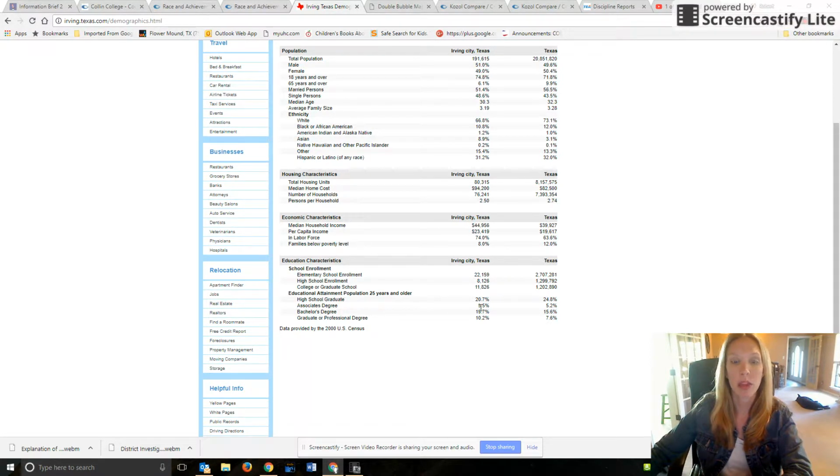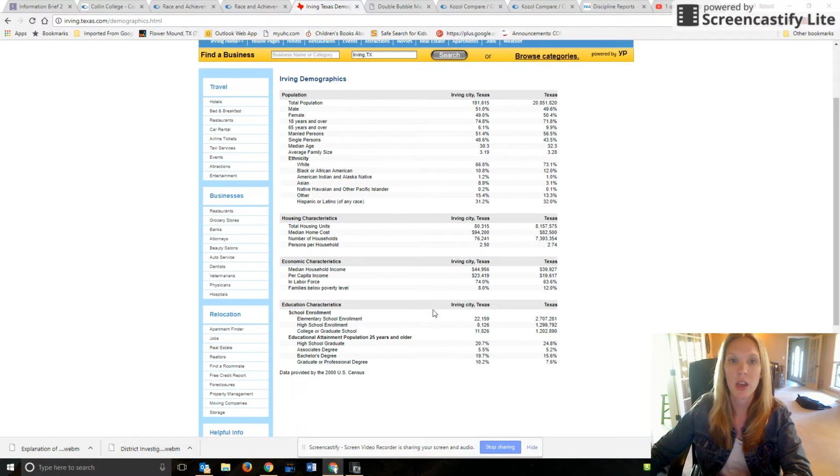5% have something more than that: an associate's. 19% have a bachelor's degree, which also means they have a high school degree, but it means they stopped after their bachelor's. And 10% have a graduate or professional degree, which could mean a master's, a doctorate, an MD, a JD. Professional degrees are those kinds of things like MDs and JDs. So that's how you interpret that part of it. It doesn't have anything to do with the student population. It's about the adult population who lives there. I want you to start here, looking at some of the demographic information before you start moving on to student demographic information.